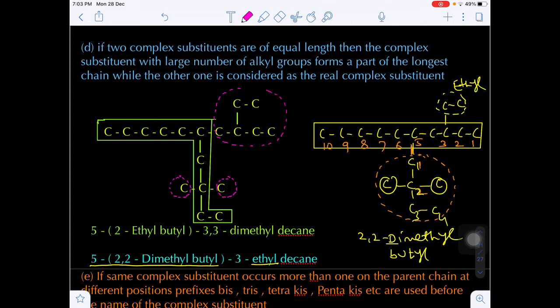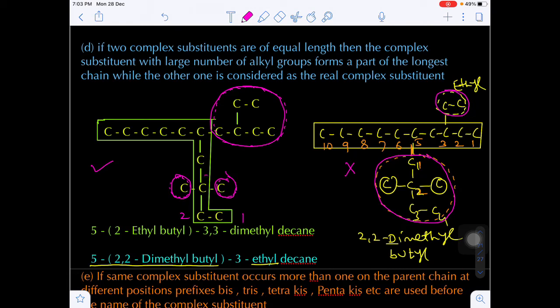So there are the maximum number of substitutions here. So this is the selection of the parent chain, and this is not the selection of the parent chain. Are you getting my point? In this second case we are only considering how many substitutions we have, only 2. But in the first case we have 3 locants: 1, this will be the 2, and this will be the third locant. Okay. Now come to the numbering.